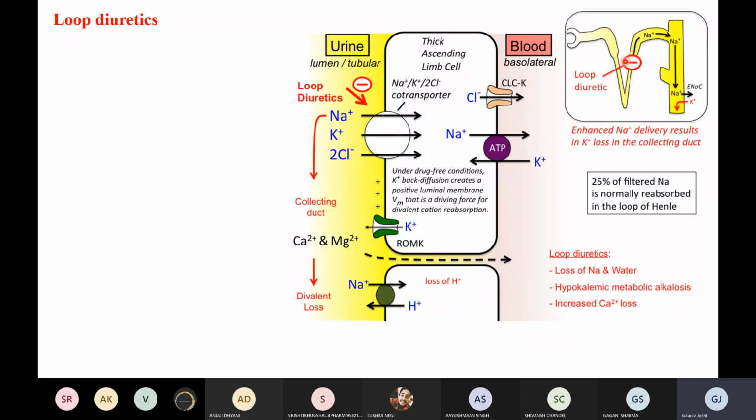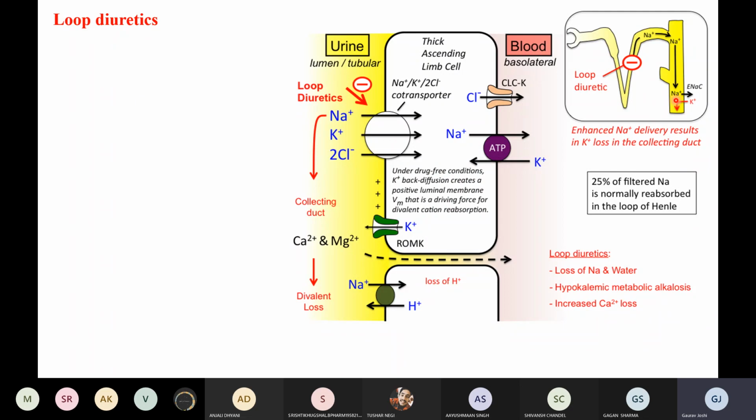They inhibit the reabsorption of sodium, and when they do that, they facilitate the passage of urine along with the electrolytes.